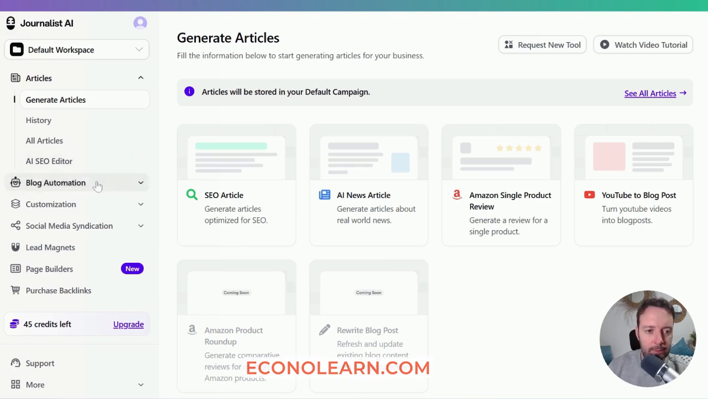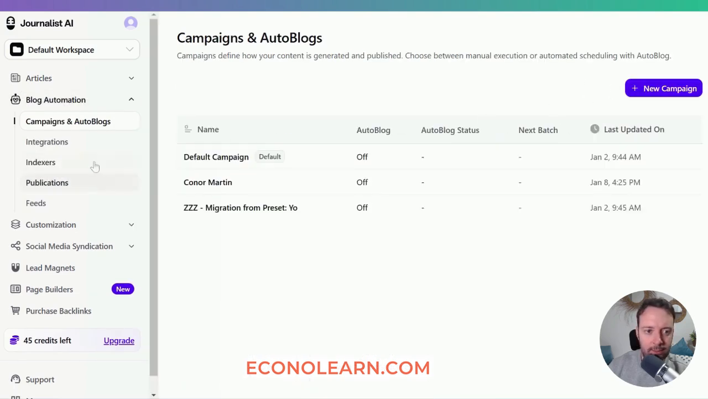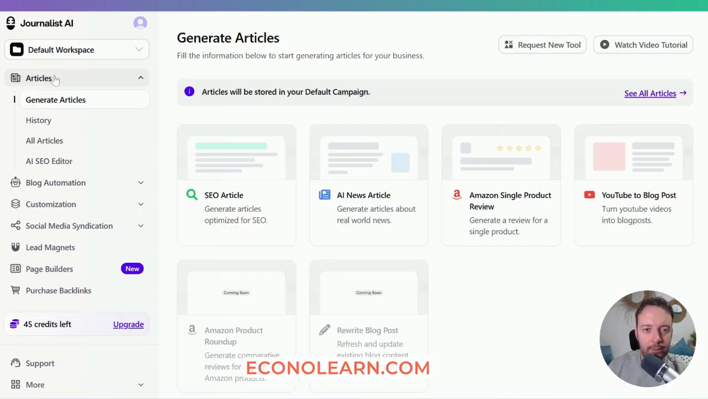And the other one I'll show you in a minute now. So what you can do with this one is set up a blog automation. Just go to campaigns and start a default workspace, right? And a new campaign. Depending on your time, this might be better for you, or Koala Writer might be better for you if you have a little bit more time, right?